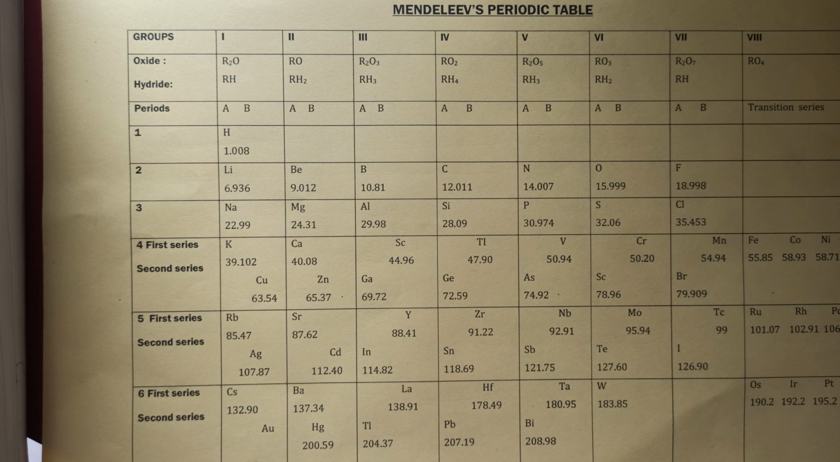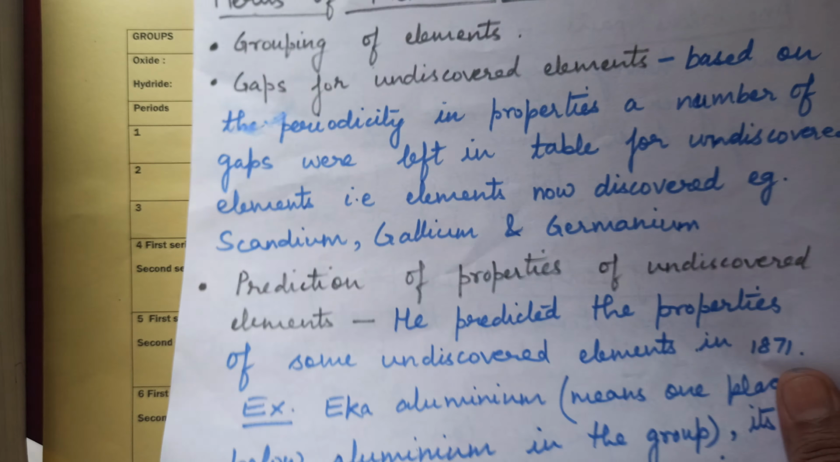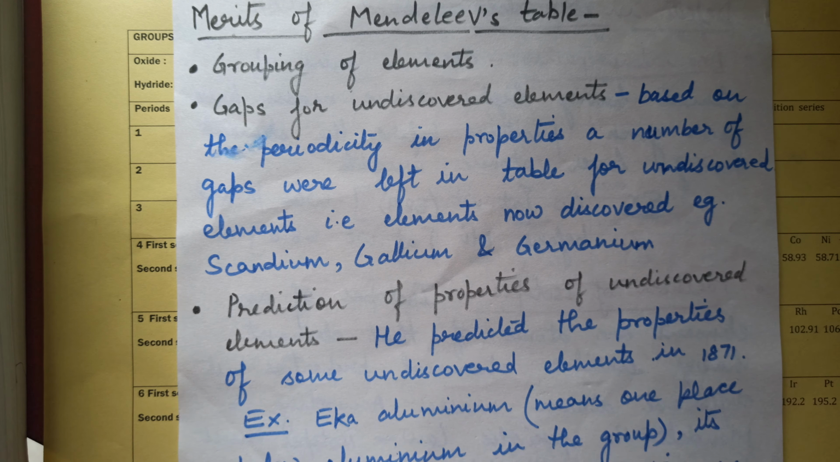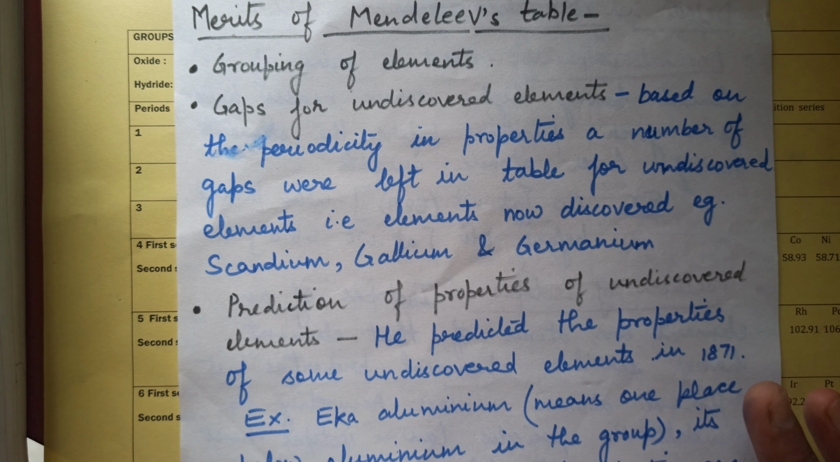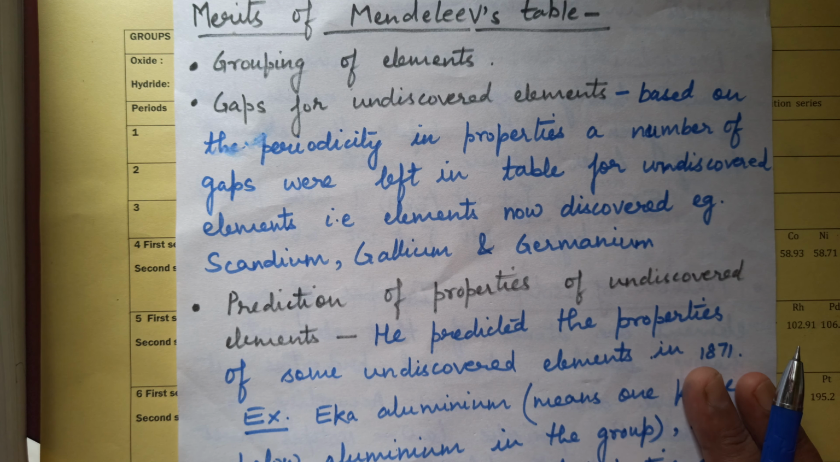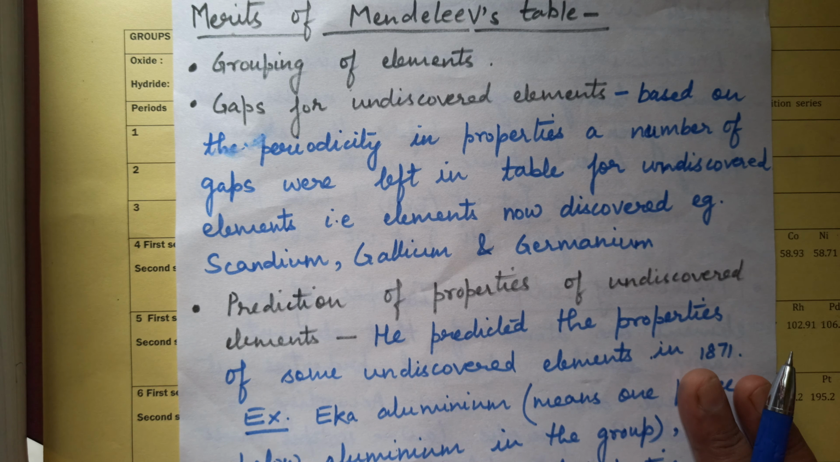Now, Mendeleev's table had certain merits. Let us discuss those merits of Mendeleev's periodic table. Mendeleev was able to arrange the elements in simply 8 groups, and this made the study of the elements very easy.